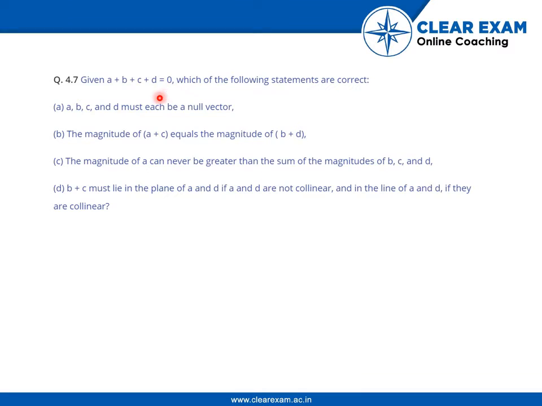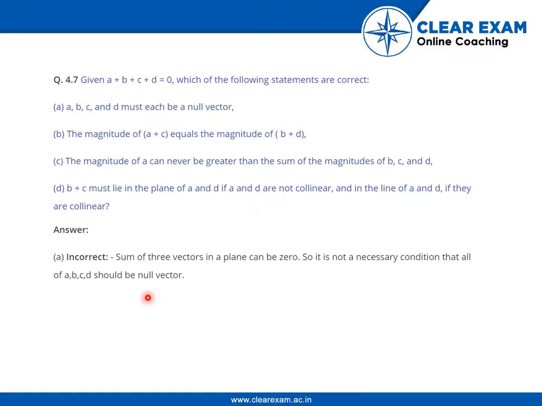This question asks which of the following statements are correct given a + b + c + d = 0. So let us go through the statements one by one. The first statement is: a, b, c and d must each be a null vector. It is incorrect because the sum of the three vectors in a plane can be 0. So it is not a necessary condition that all of a, b, c, d should be null vectors.